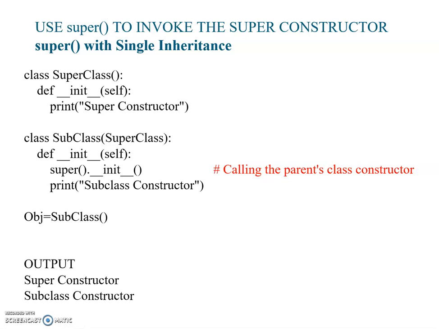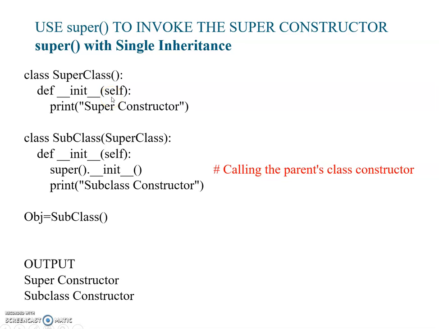When we create the object, it will call the constructor of that class, the constructor of the subclass. In this subclass constructor, the first line is super dot init, so it will call the parent class constructor. With the help of the super function we can access the base class constructor or base class method.